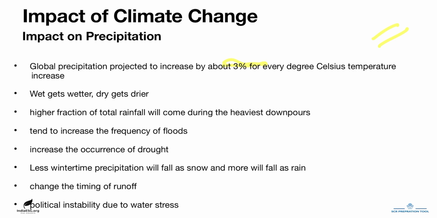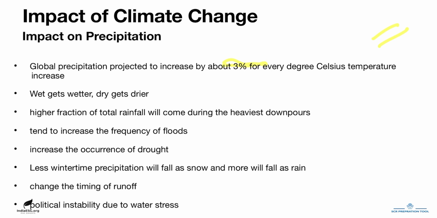The increase in the fraction of heavy rain events also tends to increase the time between rain events. Which, combined with warmer temperature, will increase the rate at which water is lost from the soil by evaporation and increase the occurrence of droughts. As a result of this, we get the surprising result that both wet and dry extremes will grow more likely in the future. When it rains, it's more likely to flood, and when it's not raining, it's more likely to create drought conditions.